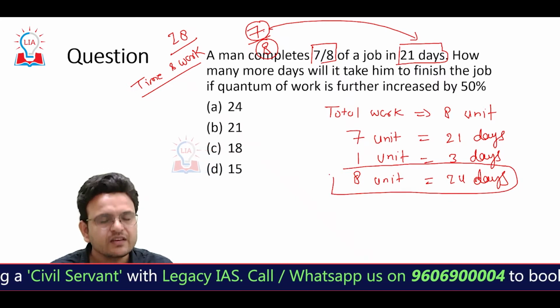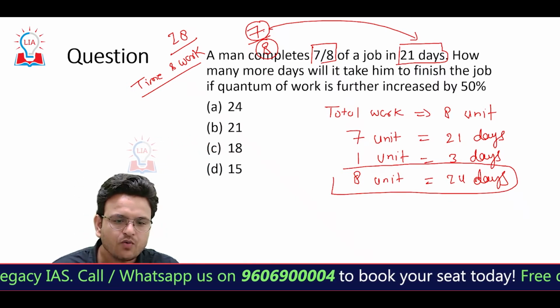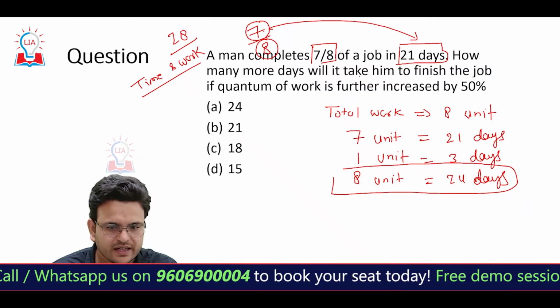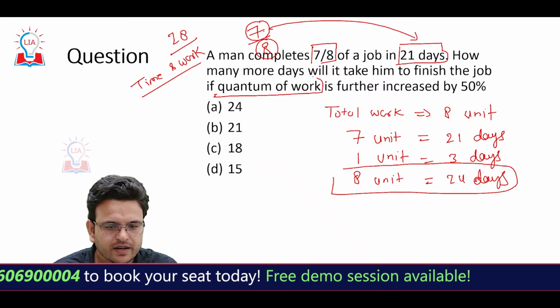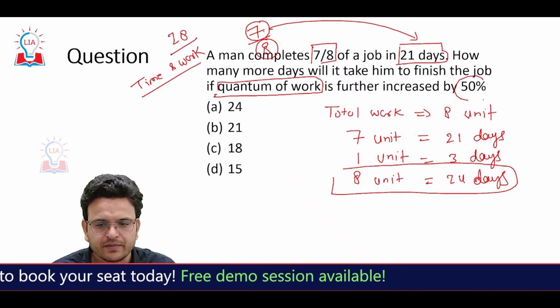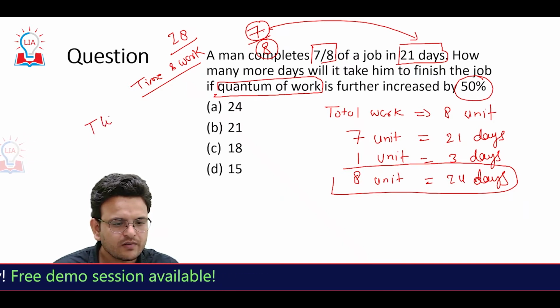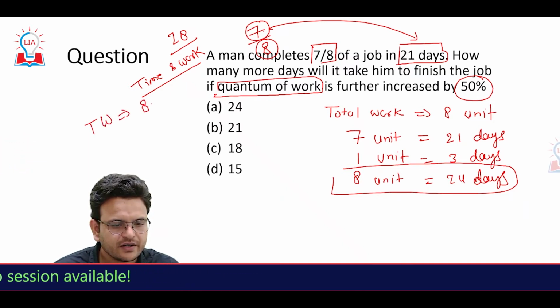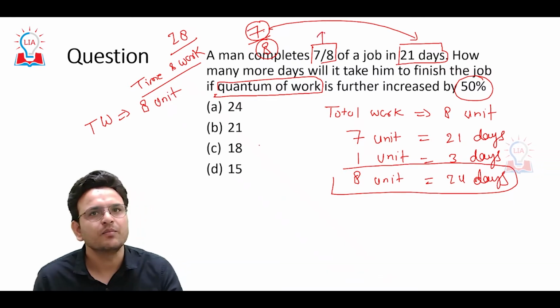These are the very basic things. Now you have to know how many more days it will take him to finish the job if the quantum of work is increased by 50%. Total work we have is 8 units, and 7 units are already completed.